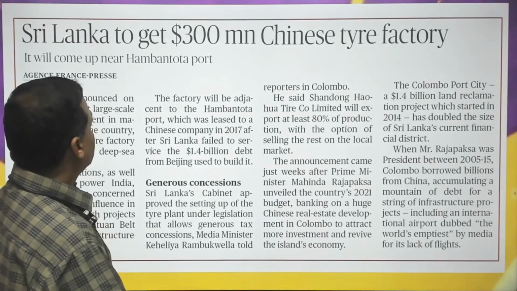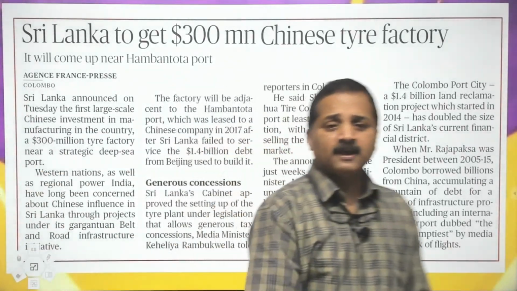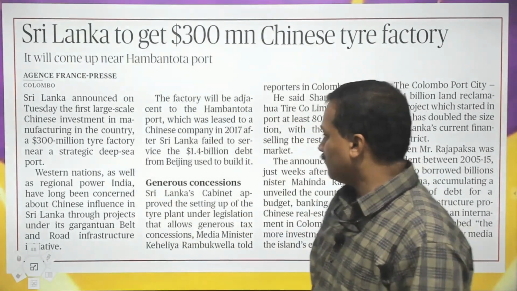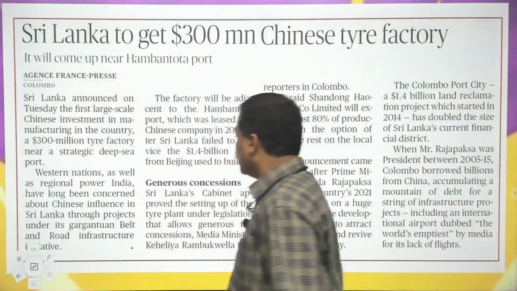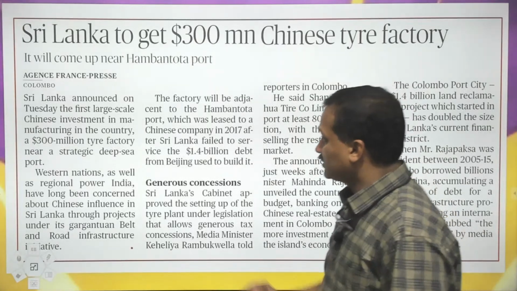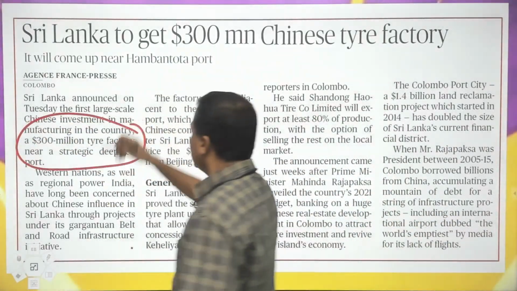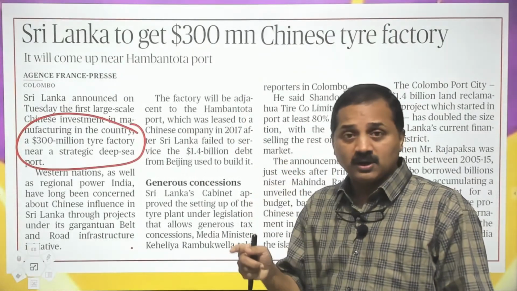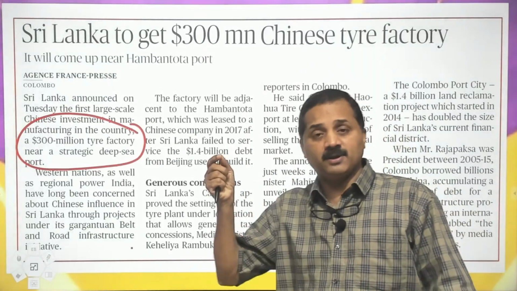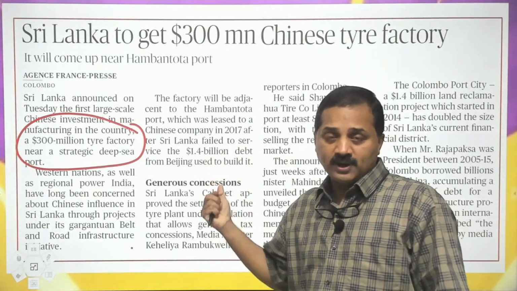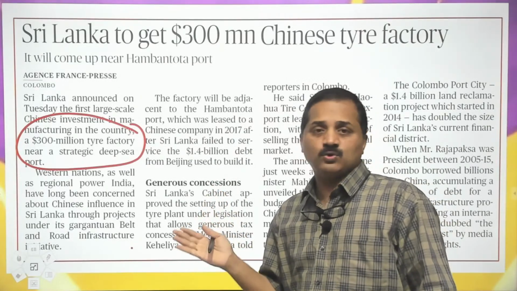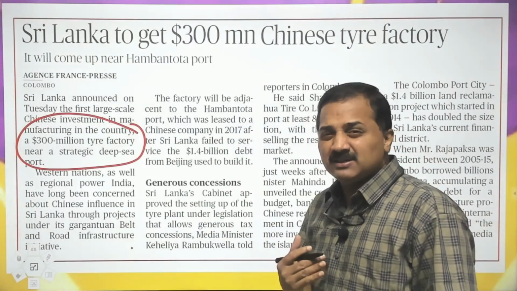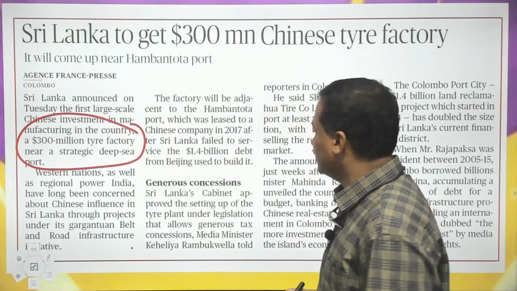Sri Lanka to get 300 million Chinese tyre factory. This is a major concern for India. Chinese influence is going up in Sri Lanka. So Sri Lanka has given consent to China to start a 300 million tyre factory near the strategic deep sea port. India does not like Chinese influence in countries around India. Chinese influence is going up in Nepal. It is already evident in Sri Lanka, and of course China has good connections with Pakistan also. So India is a bit disturbed by the Chinese thing.